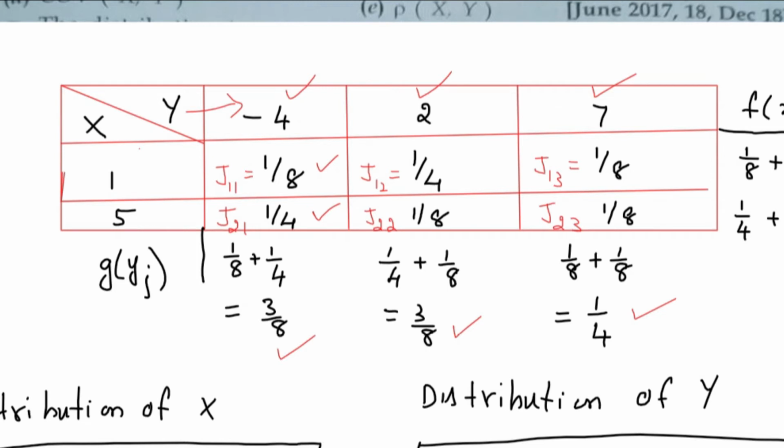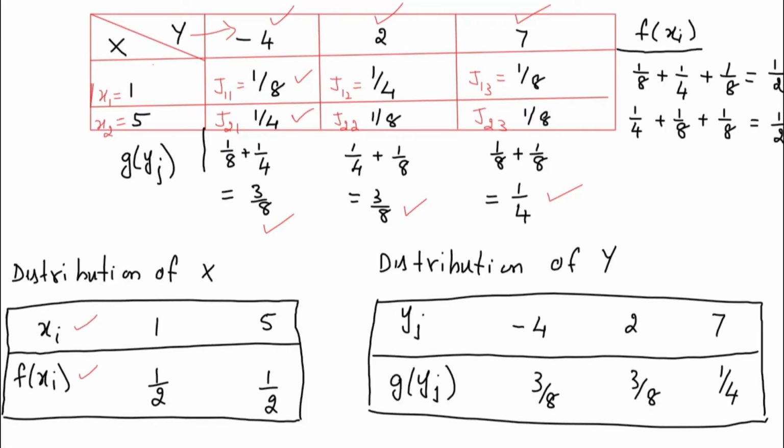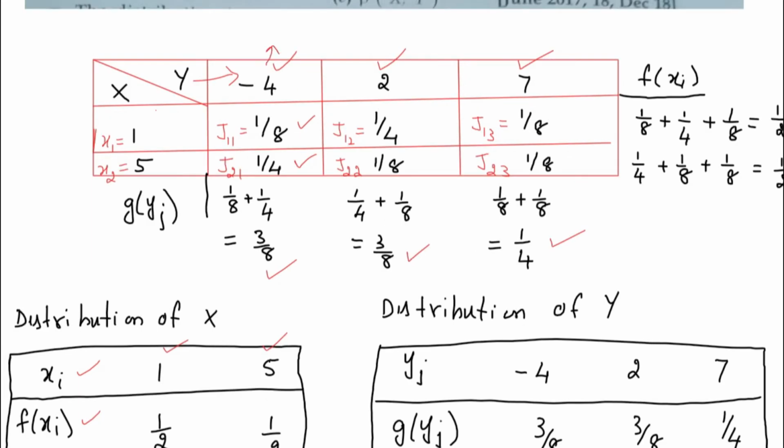This will represent your x1 value. This will represent your x2 value. So you already have written here 1 and 5. Similarly, you can write down the values of y. So this value will represent your y1 value, this value will represent your y2 value, this value will represent your y3 value. So accordingly you need to write down.